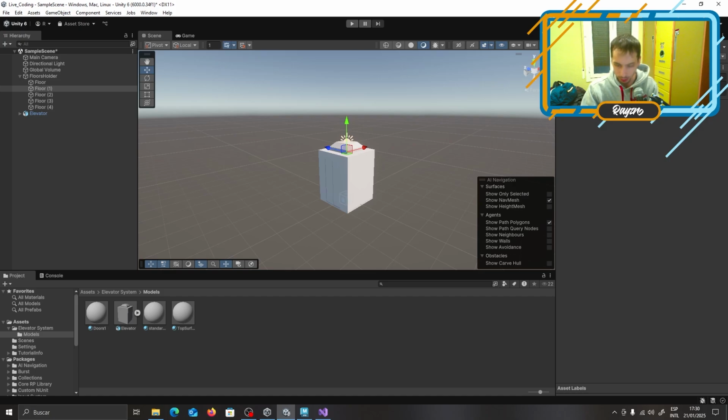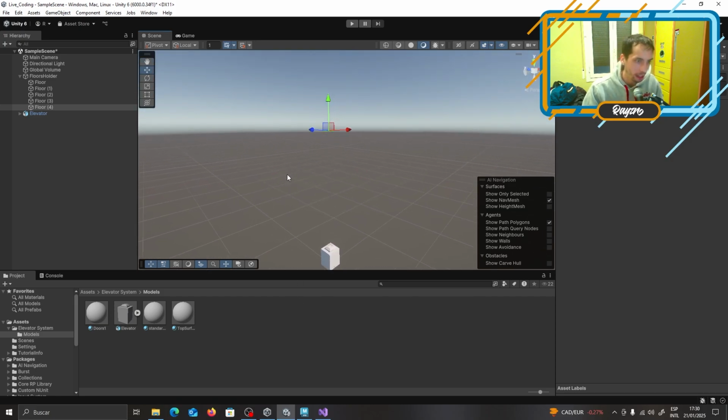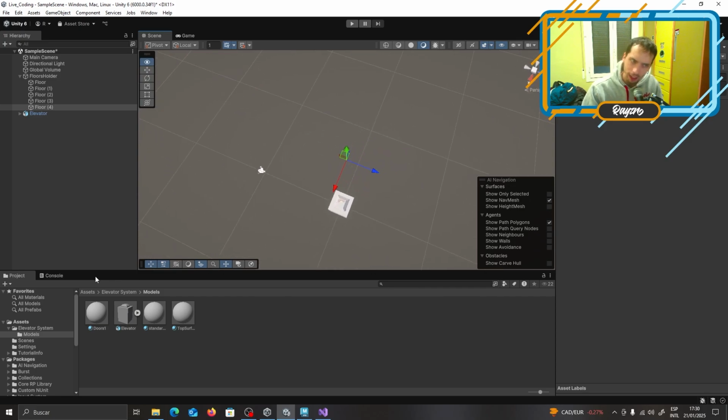Now, 2.5 is really tiny. 5, that would be the next step. So let's go in steps of 5. 5, 10, 15. Floor 4 stands at 20 meters. Look at that. That's quite high, man.